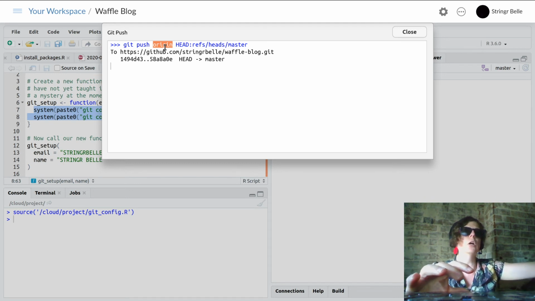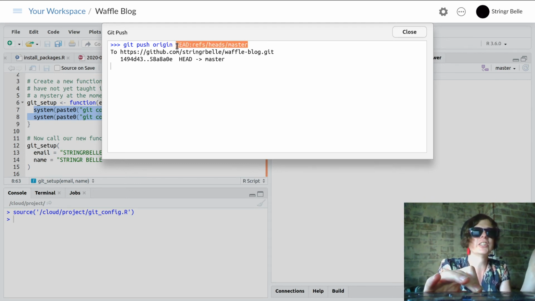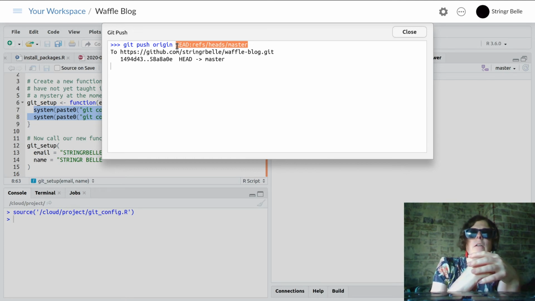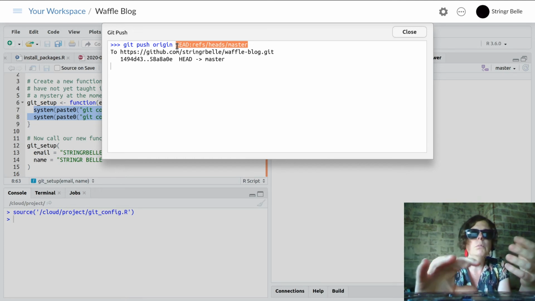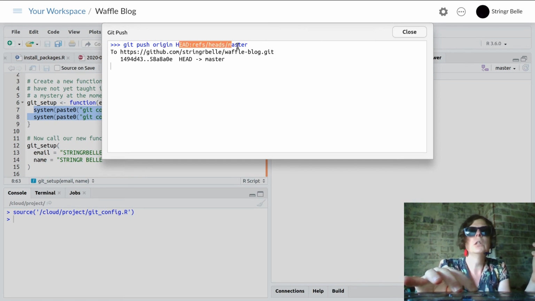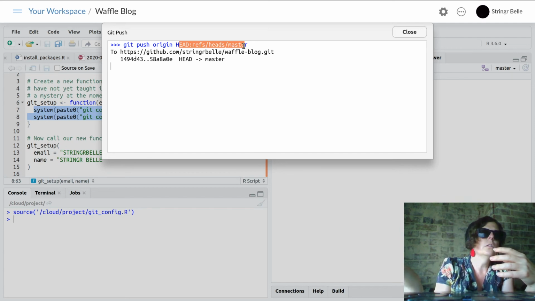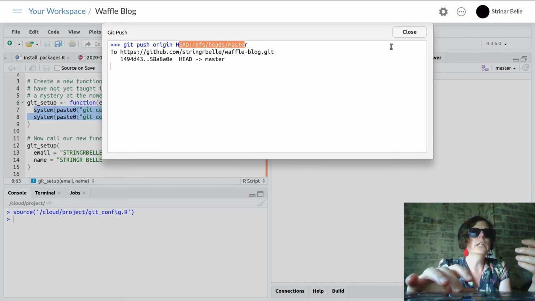So we're pushing up to Origin on GitHub, and we're pushing this, which is our local copy. I will not explain all of the low-level details here, but essentially what we're saying is we're pushing to Origin, GitHub, from local/master on RStudio, and we've just done it, apparently.